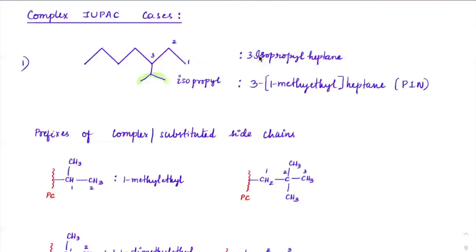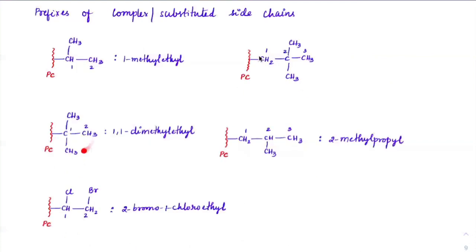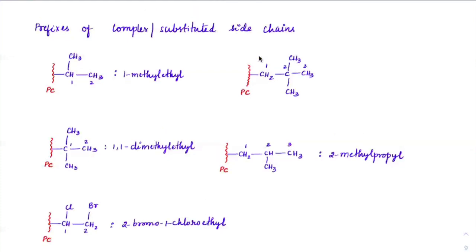Suppose this is a principal chain on which these type of complex groups are present, then how do we name it? See, the numbering should always start from the free valency carbon, which is directly connected to the principal chain. We should always start from that carbon only for numbering. So 1, 2, that's how the numbering should be. And on that carbon, if there is any methyl group, you will write it as 1-methyl ethyl.